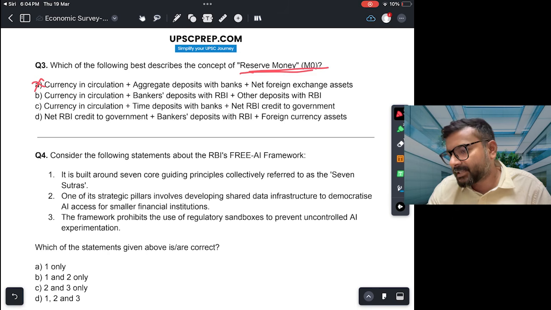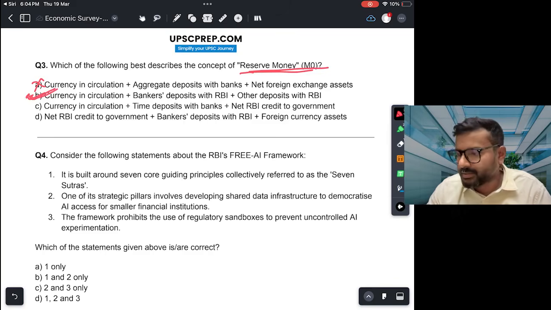Second is currency in circulation plus bankers' deposit with RBI plus other deposits with RBI. In fact, this is the correct answer. So it's also there in the book, the Indian Economy Handbook, maybe you'll see this information there. Okay. So that is 3.